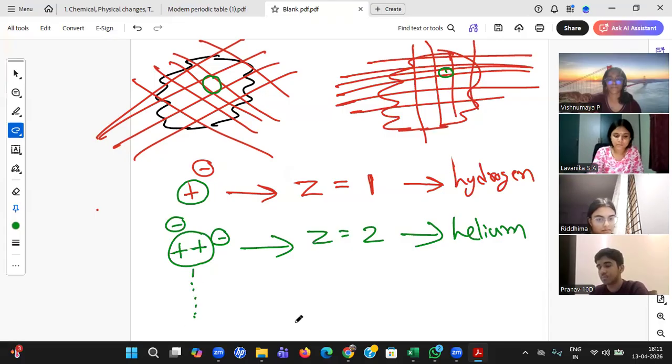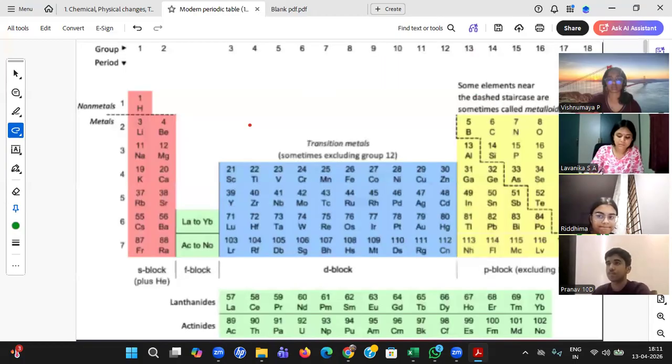And how many elements did we find, student? 118 elements we found. They have clubbed them here. So till now in this universe, we found 118 elements like this. Sir, will there be no other elements? Definitely there will be other elements. The research is still going on, and we'll be adding them to the periodic table.